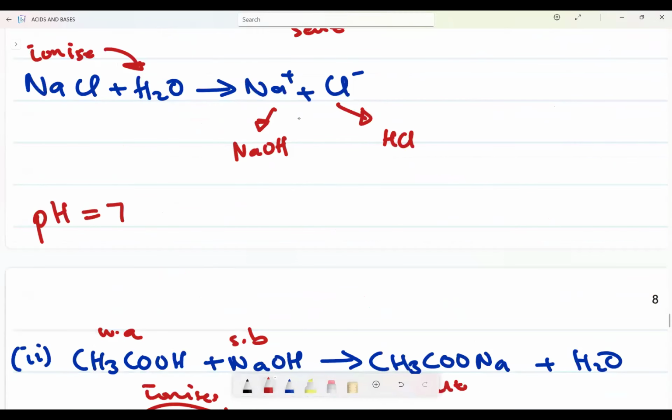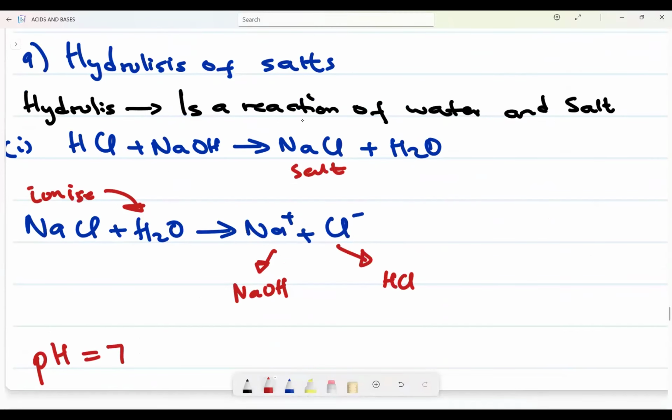Okay? Let's talk about indicators. Let's remind ourselves which indicator is suitable in this case. The indicator that is suitable for a neutral solution, remember we have my beautiful princess, my beautiful princess is studying acids and base.